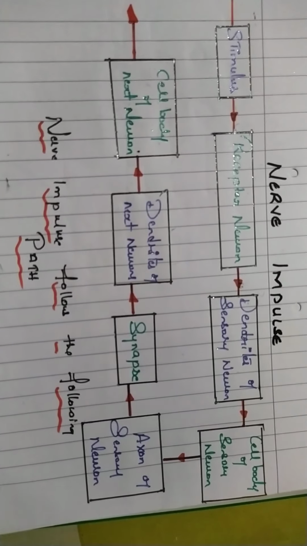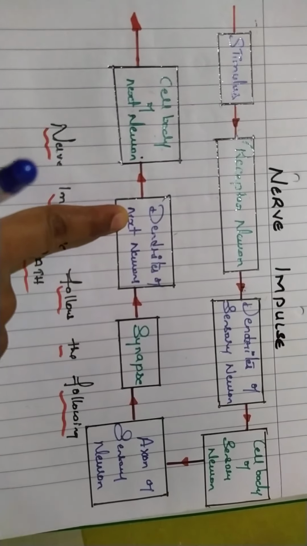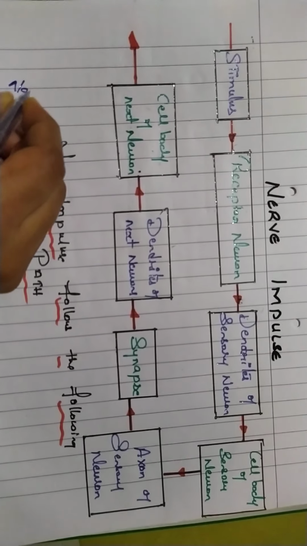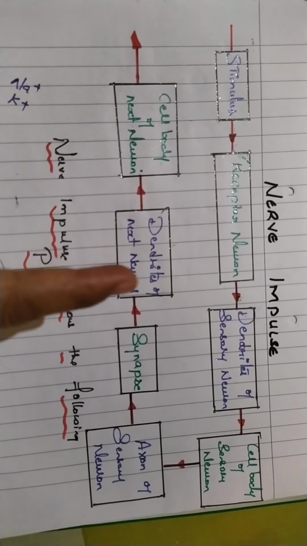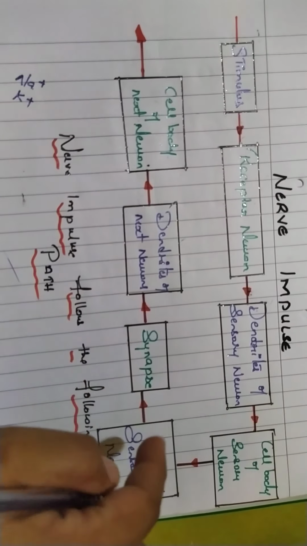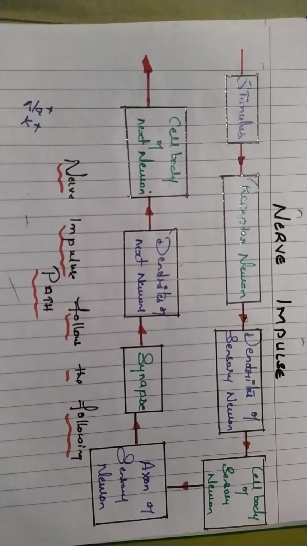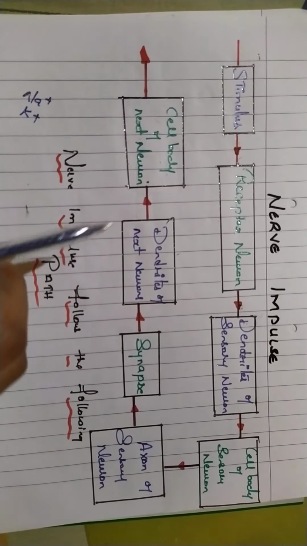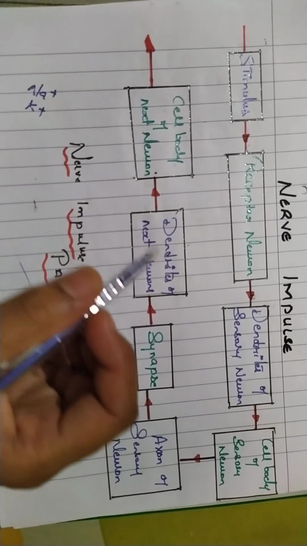This is generated by an external stimulus that disturbs the distribution of sodium and potassium ions on the outer and inner surface of the axon. So let us go into detail about how they follow the path and how impulses are transmitted.